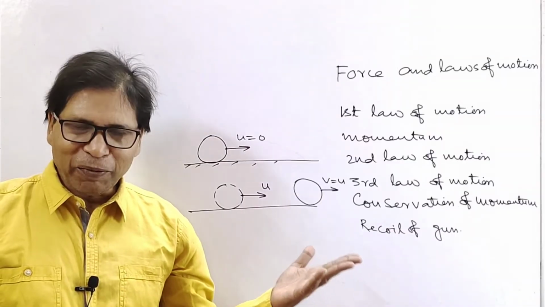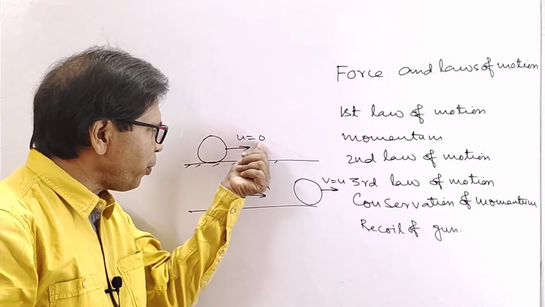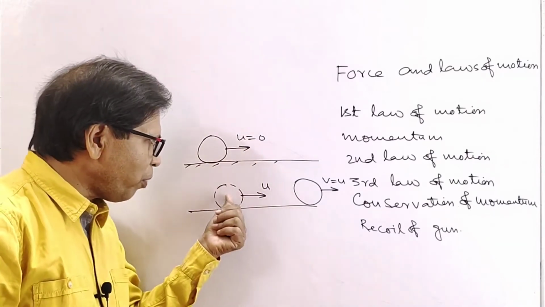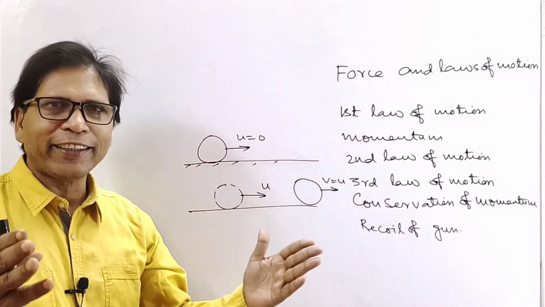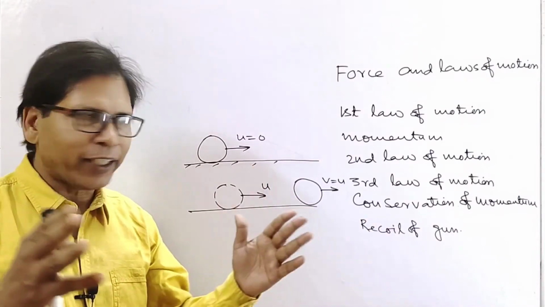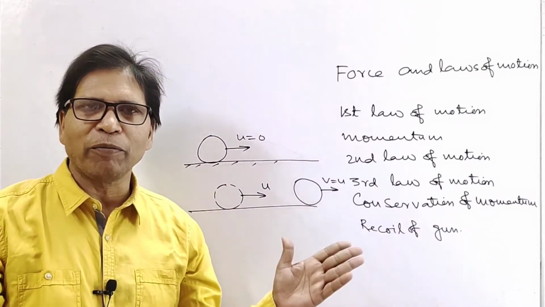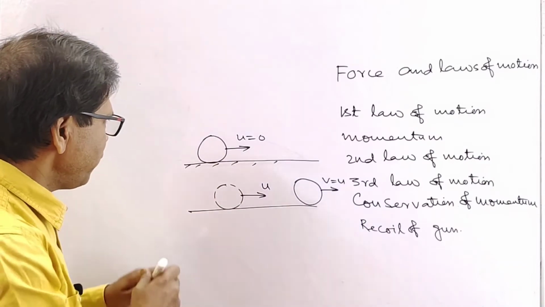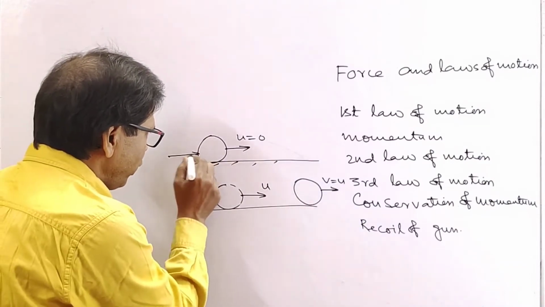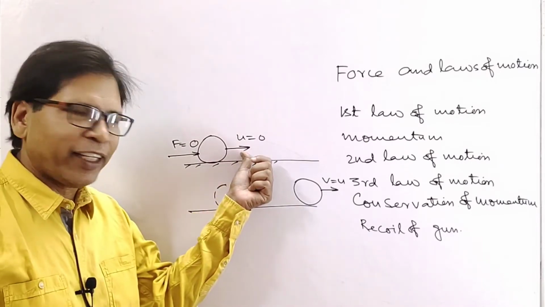Now Newton's first law of motion. A body continues in its state of rest or uniform motion in a straight line until and unless an external force acts to change its state of rest or uniform motion. Look at this. Suppose this is a stationary body. The force acting on it F equal to 0. So it remains stationary.